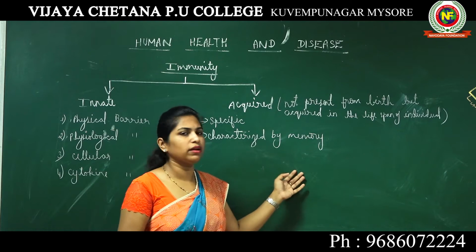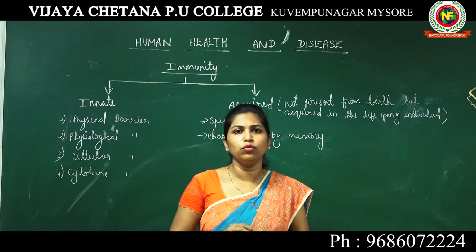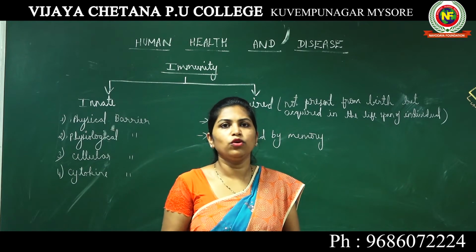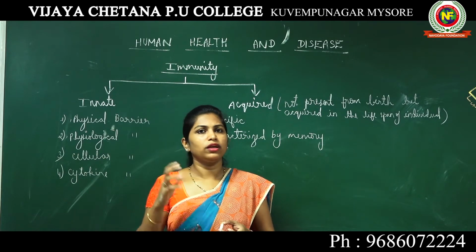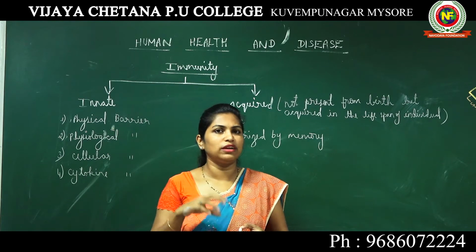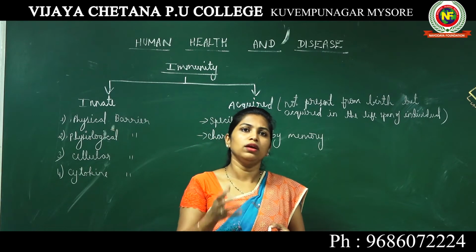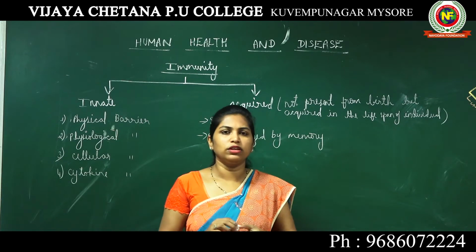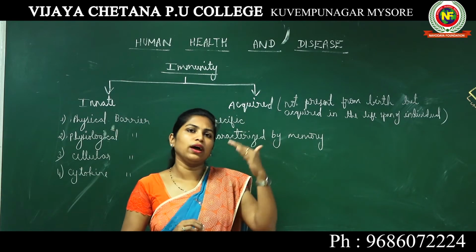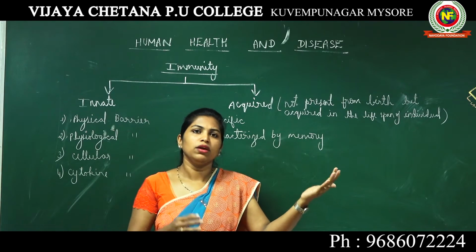However, if the same bacteria attacks you after a few days or a few years, your body is able to recognize that bacteria. Your body knows that this bacteria has attacked before, and what action it had taken at that time.